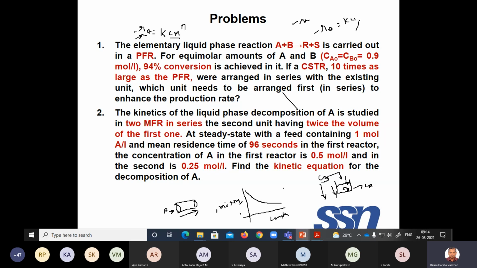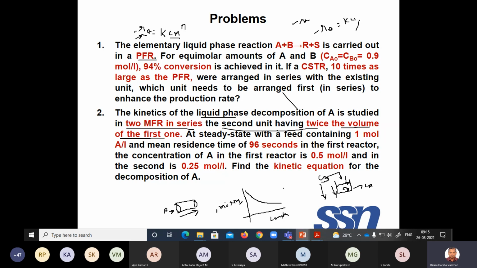Okay, let us do the second problem. The kinetics of liquid phase decomposition of A is studied in two MFRs in series. So here, earlier case, it was one PFR. Here, two MFRs in series. And the second unit is having twice the volume of the first. So twice the volume. The liquid phase reaction is given. So you know that one big CSTR and a small CSTR are there.